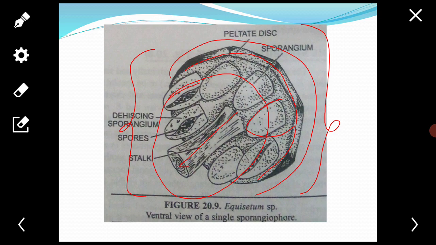The number of sporangia in each sporangiophore may vary from 5 to 10.